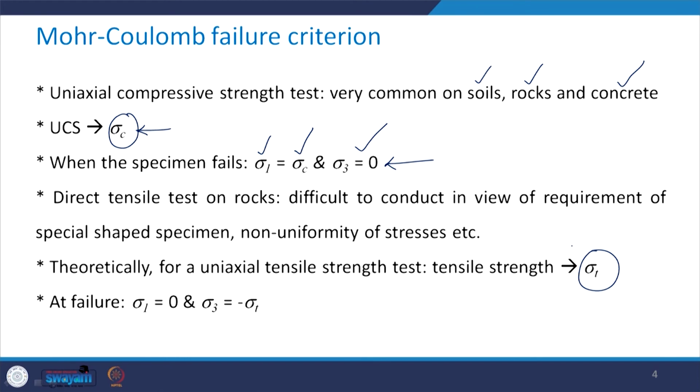So remember that we are talking about a theoretical condition. At failure, you will have sigma 1 equal to 0 and sigma 3 equal to the tensile strength. Now take note of the fact that I am putting a negative sign here. Why? Just to show that it is tensile in nature.